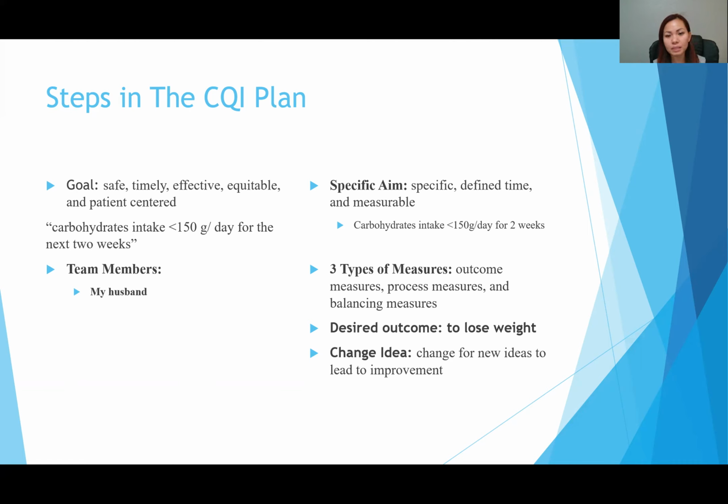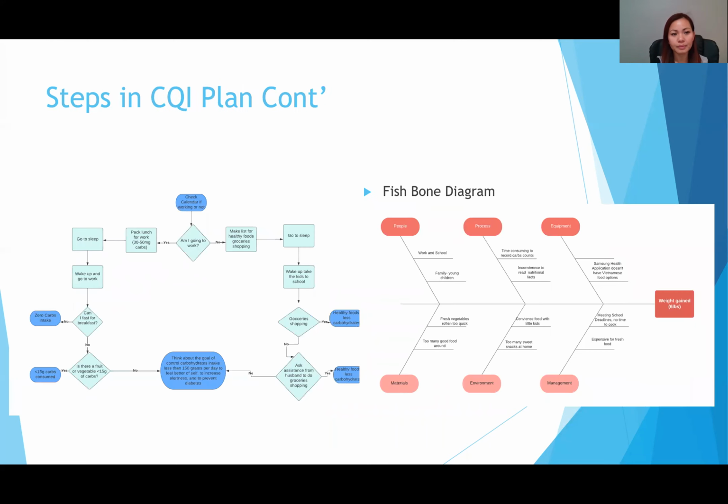Our aim has to be specific, have a defined time, and be measurable. So less than 150 grams of carbs is measurable and 2 weeks is a defined time. There are 3 types of measures: outcome measures, process measures, and balancing measures. And our desired outcome is to lose weight. Change ideas are new ideas that lead to improvement.